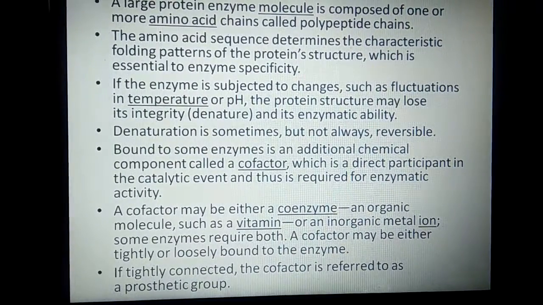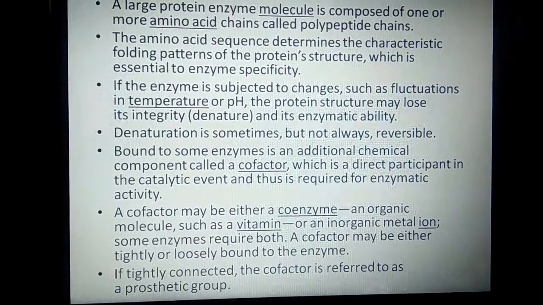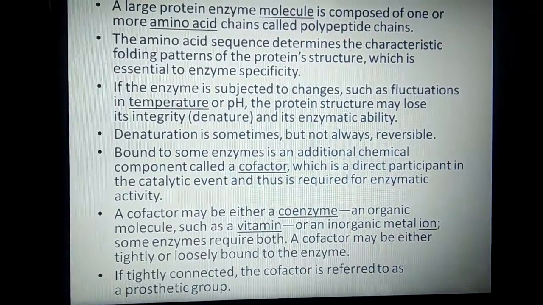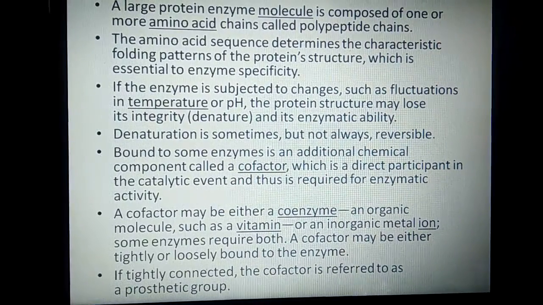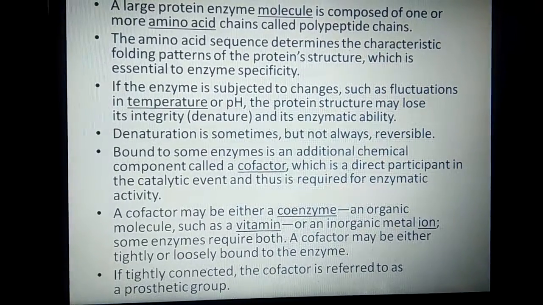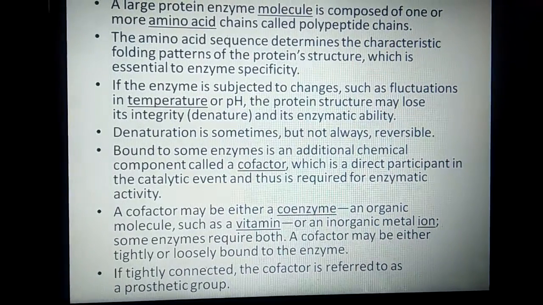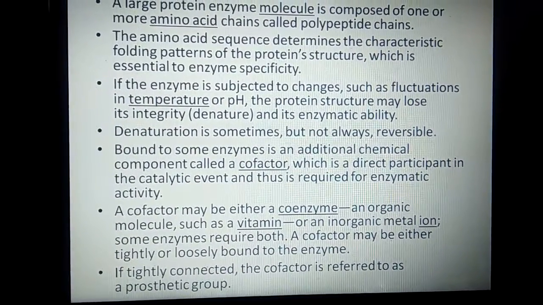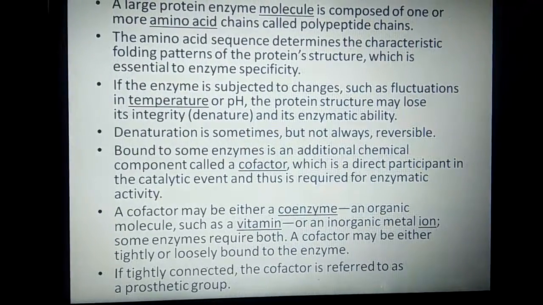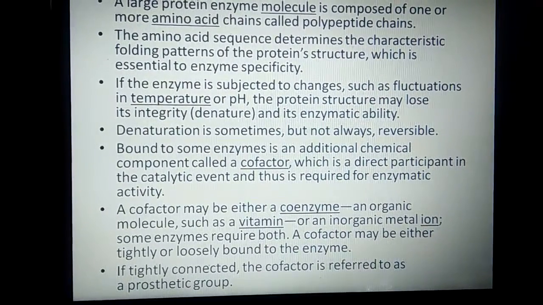Now, being protein in nature, it can be subjected to various changes or fluctuations. For example, if you change the temperature or the pH of the protein or the enzyme, it may lose its enzymatic ability as the protein may denature in that case. Denaturation is sometimes reversible, but it is not always reversible.